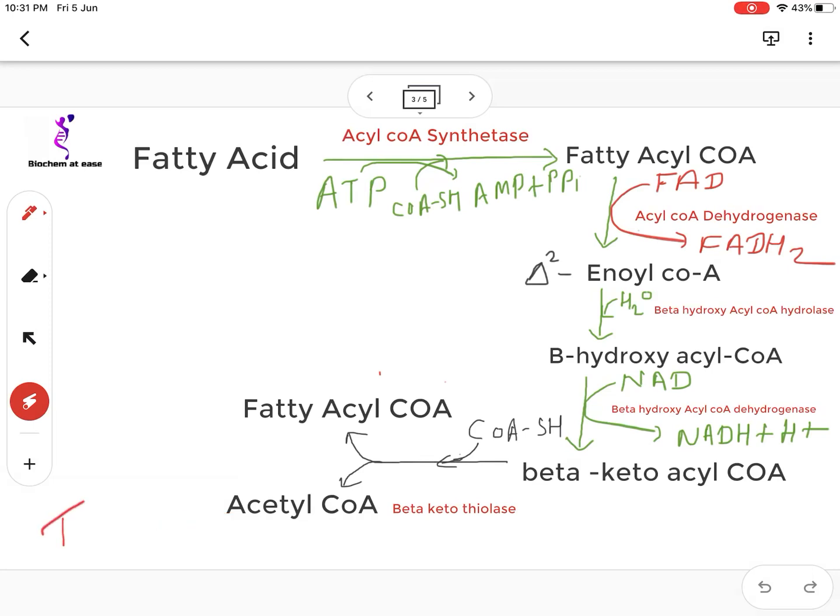Acetyl CoA is metabolized either by the TCA cycle or other metabolic pathways, whereas fatty acyl CoA now enters into another round of beta oxidation, and this round has 4 reactions: oxidation, then hydration, then again oxidation, and the 4th reaction is thiolysis. So in this way the beta oxidation of fatty acid oxidizes fatty acid molecules to acetyl CoA.